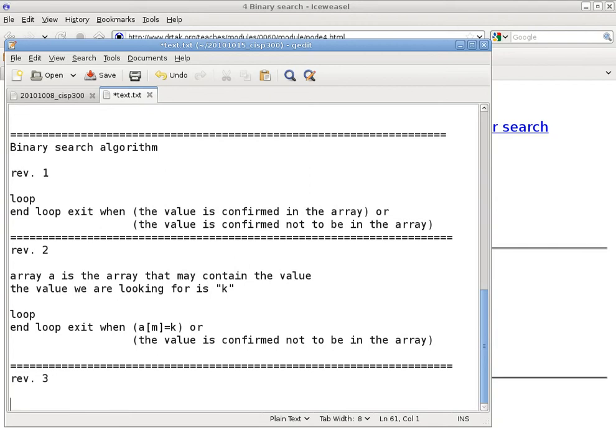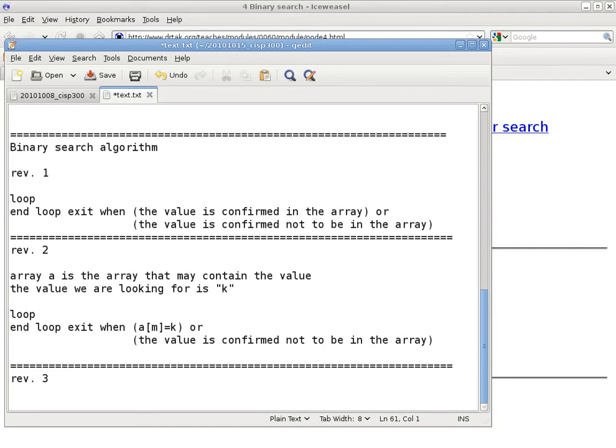Now, any region that is contiguous means that you can remember what the region is by remembering what is the beginning and what is the end. Is that making any sense? Because it is contiguous, all you have to do is remember this is the beginning of that region that may contain the value K, and this is the end.